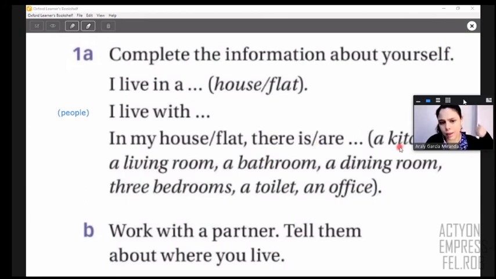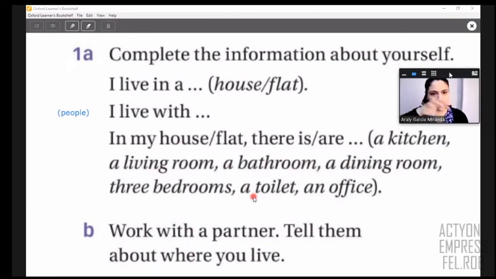You can say, I have a kitchen, I have a living room, a bathroom, dining room. Maybe you have 3 bedrooms, maybe you have 1 toilet, 2 bathrooms, all the rooms that you have in your house. Okay, class? So I'll give you 3 minutes maybe to write some ideas about you and complete this information. Okay, continue please.